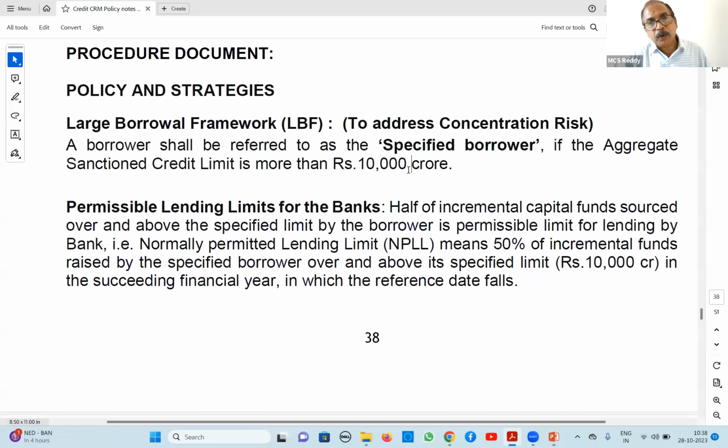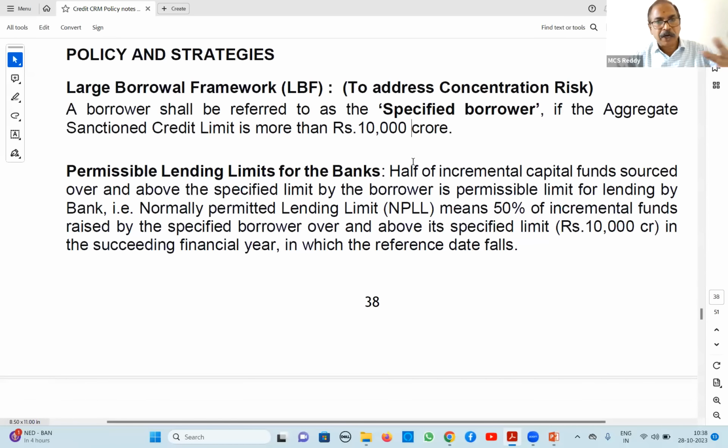But if he approaches, how much can we give? Next year, it depends on the additional capital he raises from his side: 50% of funds mobilized by him during the previous financial year is the eligible amount. But this is not that important, so I will not go further.